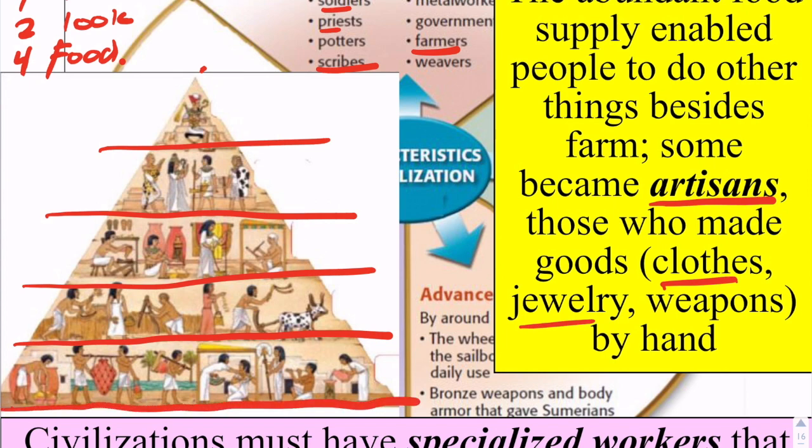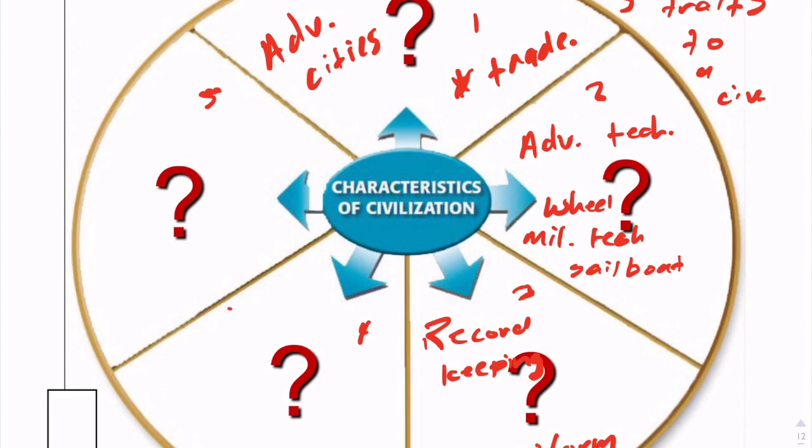Today you have rich people and you have poor people. So then that's number 4, right? Specialized labor. All this is different types of jobs, and consequently we see the rise of social classes, right? Again, the rich versus the poor, the important jobs, quote unquote, versus the not important jobs.